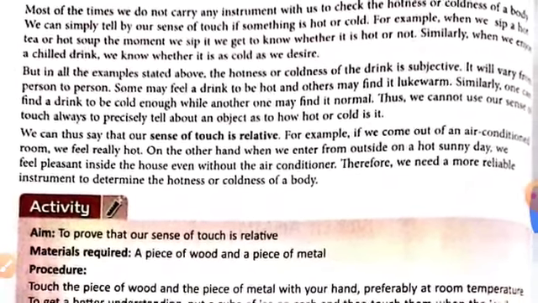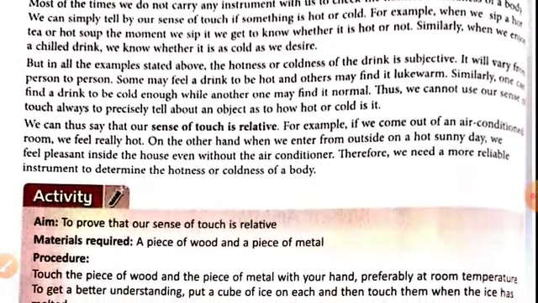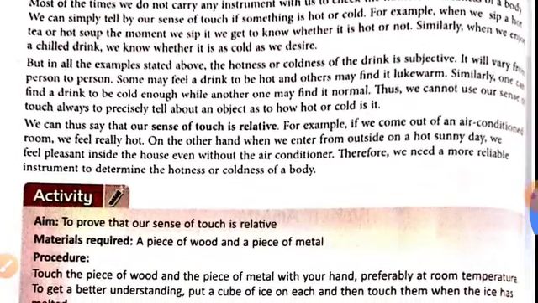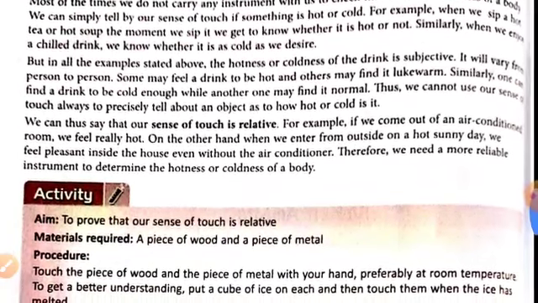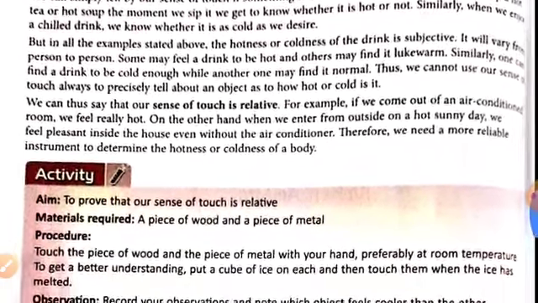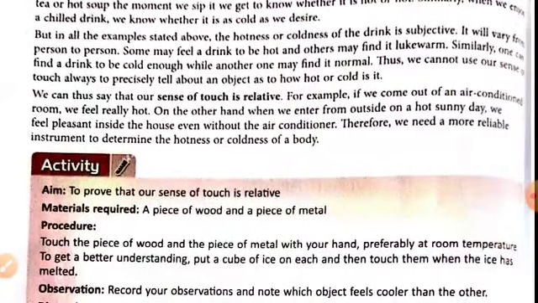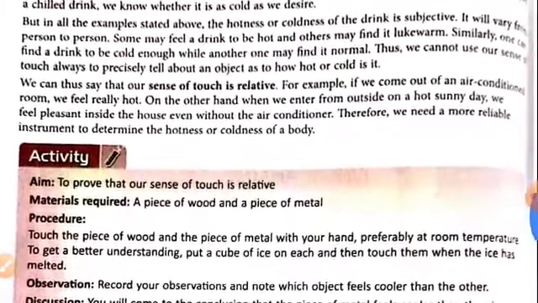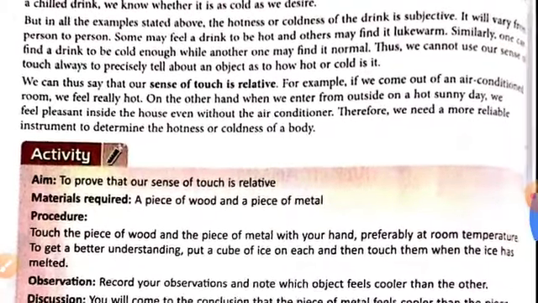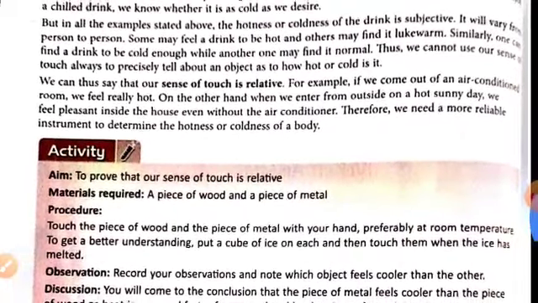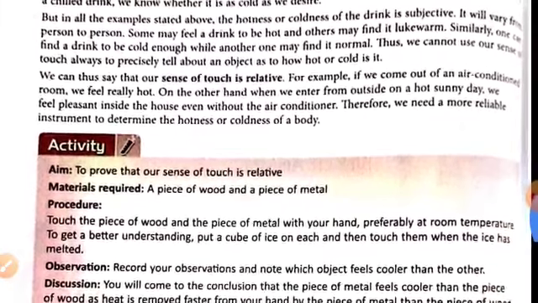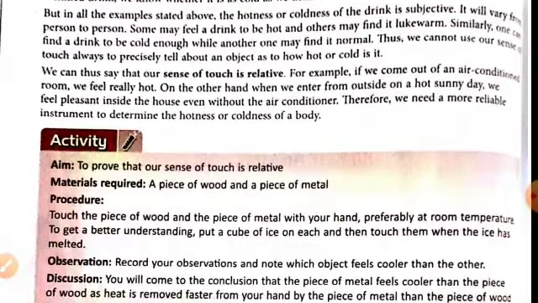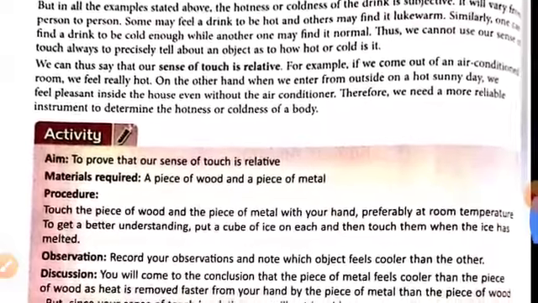So we cannot use our sense of touch to tell precisely how hot or cold an object is. For that we have the thermometer. We can say the sense of touch is relative. Relative means it is not absolute. There will be some variation according to the situation, the condition, or the person.